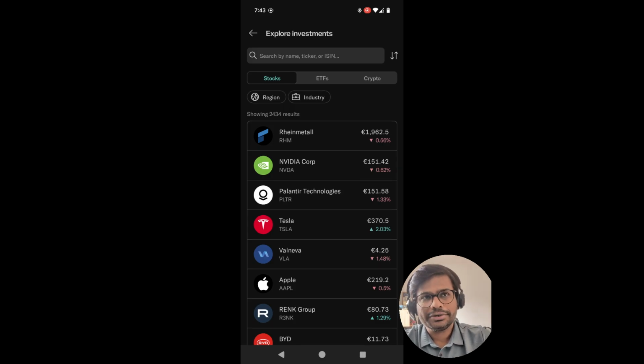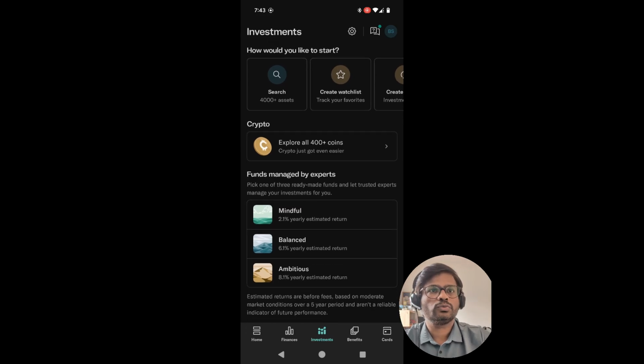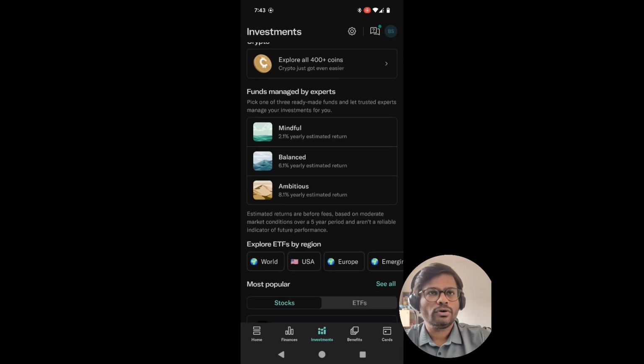There are also possibilities to invest one time, or you can invest as a regular plan. When I say regular plan, it is basically a savings plan. You fix a certain amount every month, let's say 100 euros. Every month it will be deducted from your account, and that 100 euros will be deposited into your chosen form of investment. It is available in stocks, in ETFs, and in cryptocurrencies. So those are totally different forms of investments.